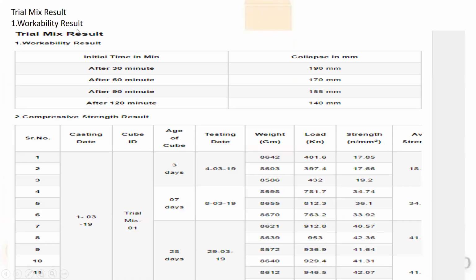Trial mix result. This is the format we have to follow. Workability: after 30 minutes, what is the collapse? After 60 minutes, like this, you have to go on. Then compressive strength: casting date, cube ID, age of the cube, testing date, weight per cube, load applied, strength per mm square, average strength. Like this, you have to prepare a table and keep it ready for your work.